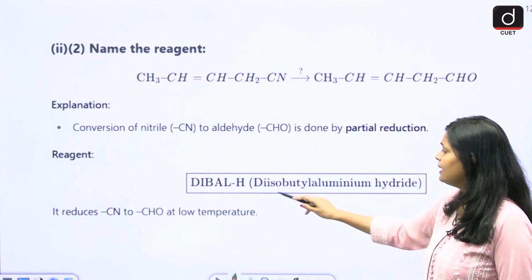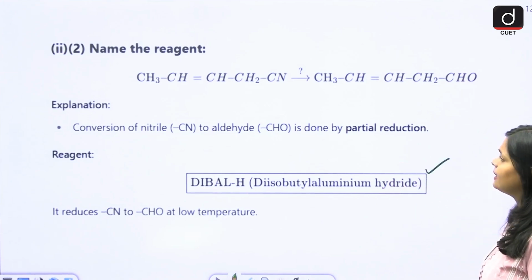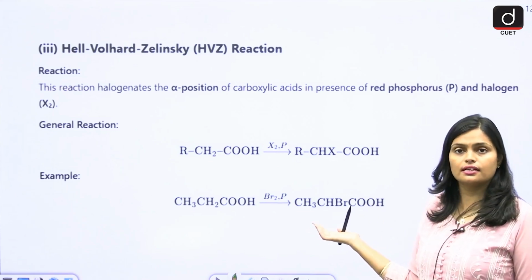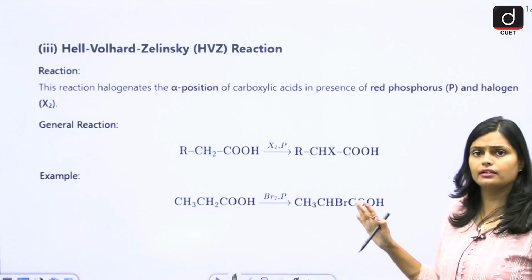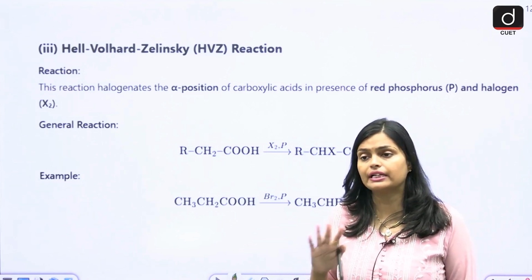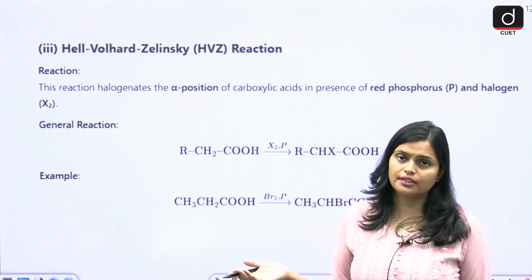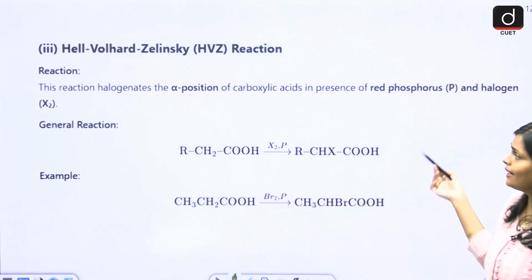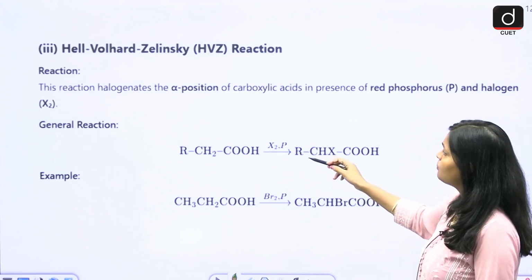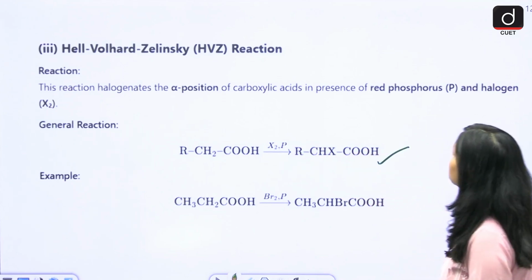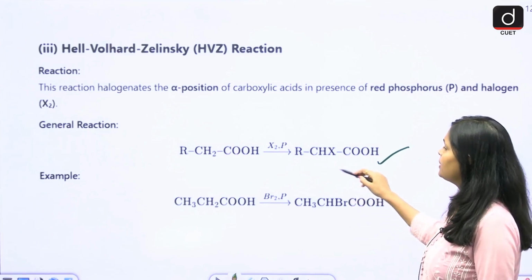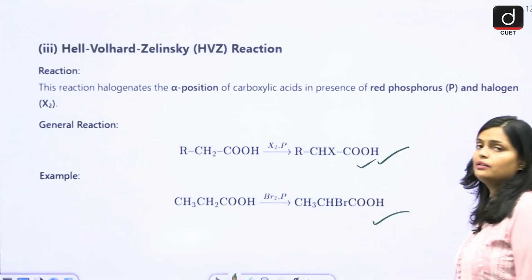The reagent is again diisobutyl aluminum hydride, simply. And the Hell-Volhard-Zelinsky reaction, again, is a naming reaction. As you all know, I already told you to make a list of all the naming reactions, that will only help you. So in the Hell-Volhard-Zelinsky reaction, the alpha position of a carboxylic acid is halogenated. Here you will get the product in the presence of red phosphorus and halogen X2, that is Br2 and P.